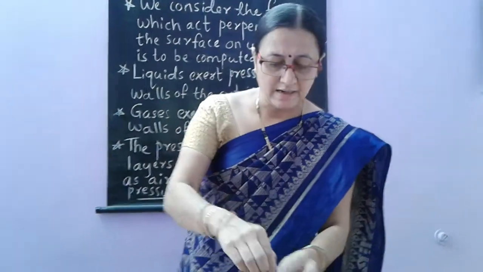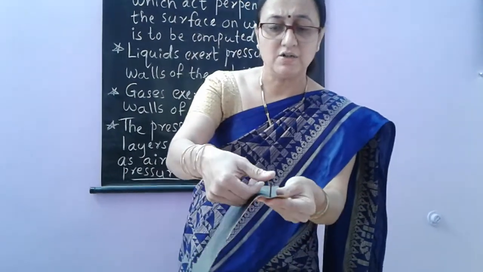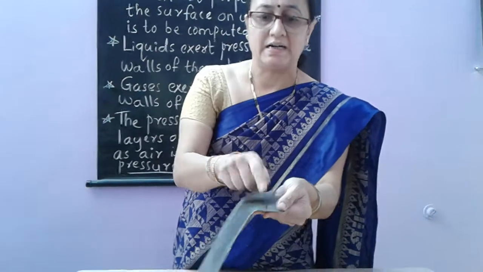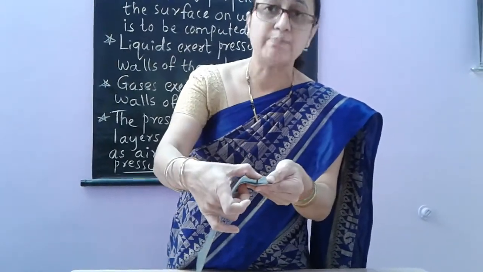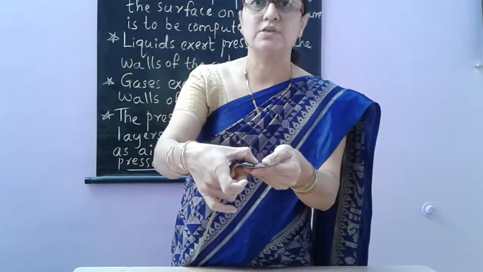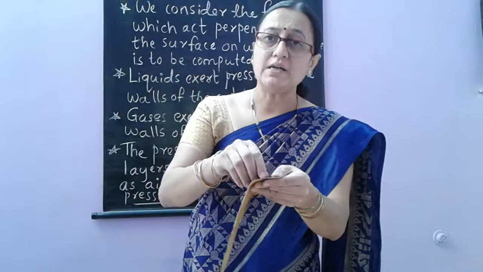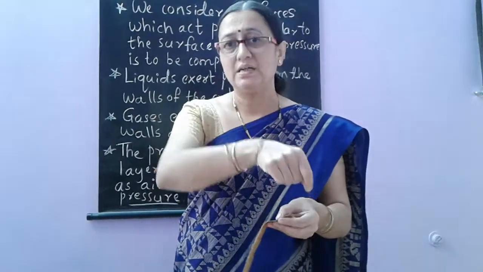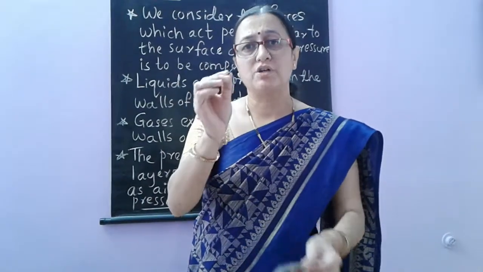So when I applied force on the unit area, the force acting on a unit area is considered as pressure here. By pressure I am pushing it. I am applying a force that will be exerting a pressure on the area. Pressure is inversely proportional to the area. I told you a few minutes back. Pressure is inversely proportional to the area.